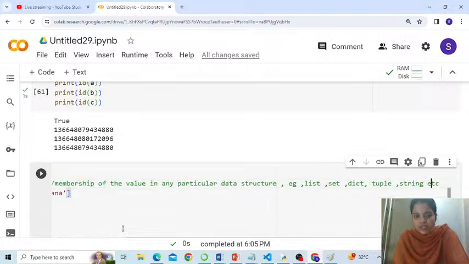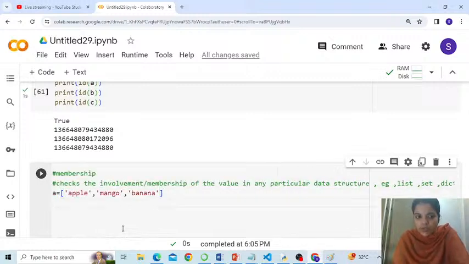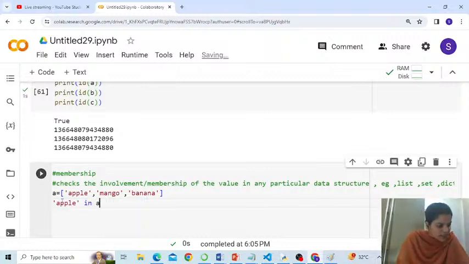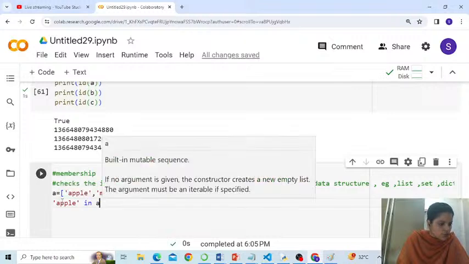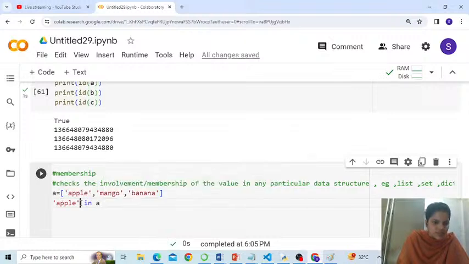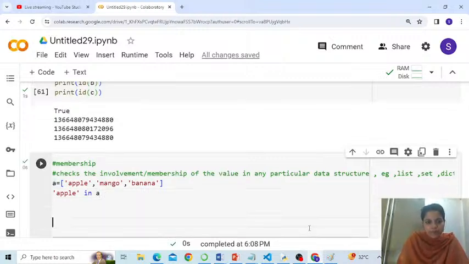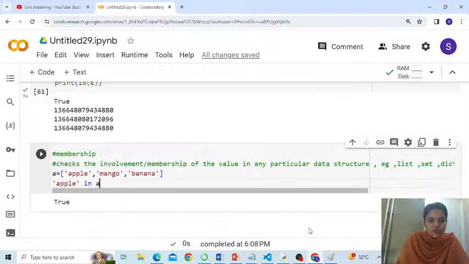So this is my list. Suppose I want to check apple in A, where A is a list, correct? Apple in A returns me True. That means apple is in A. I hope you got my point.